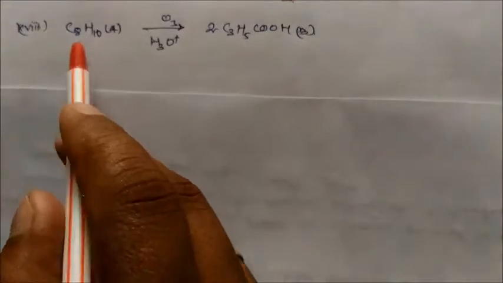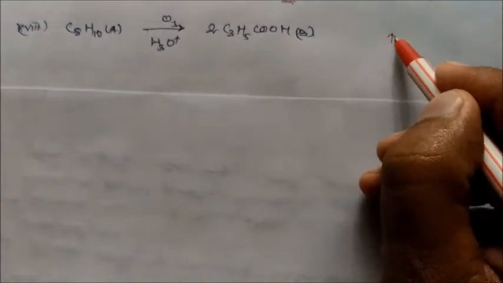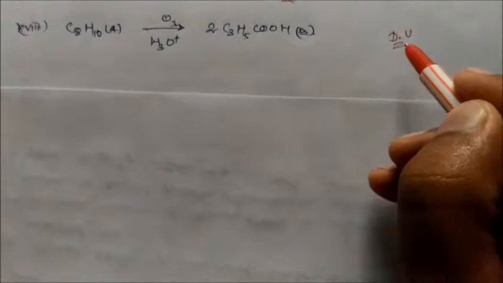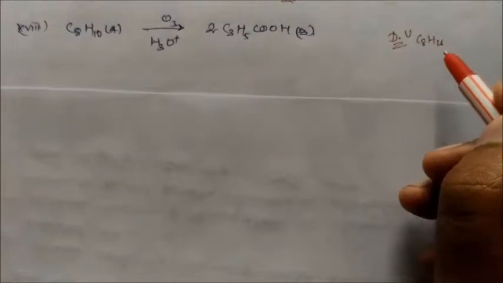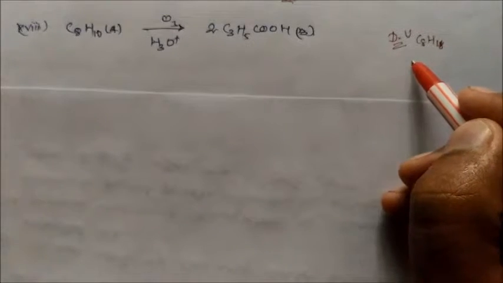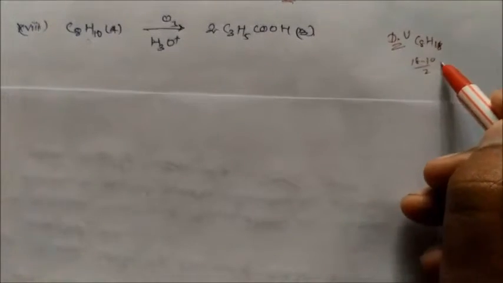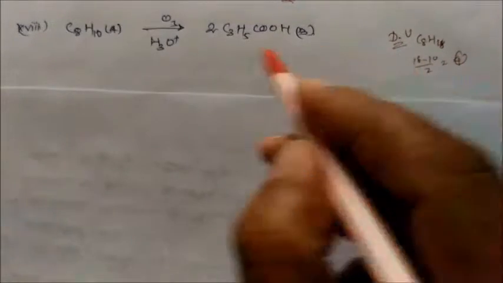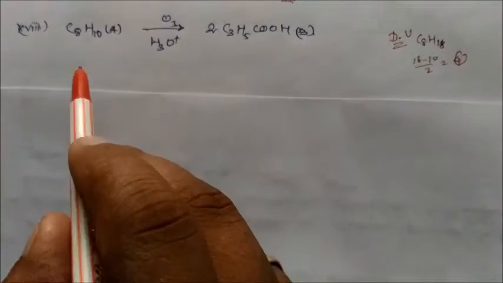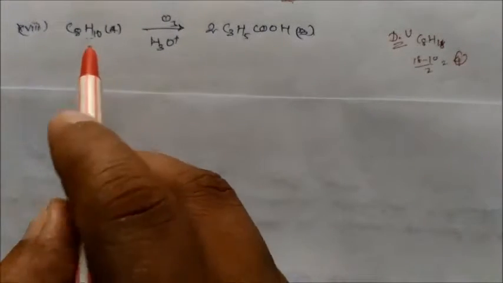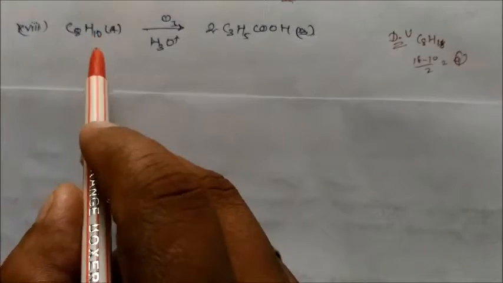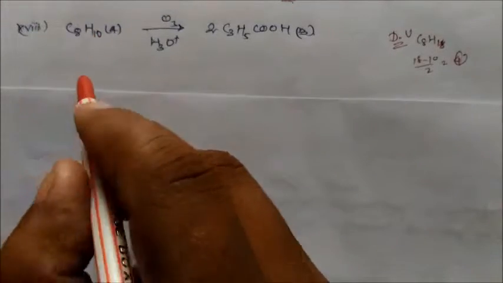C8H10. First we will find the degree of unsaturation. To make it an alkane, C8H18, so 18 minus 10 by 2, we get 4. So the degree of unsaturation is 4. Four means it can be 2 rings and 2 double bonds, we can say that. So the compound is formed like this.